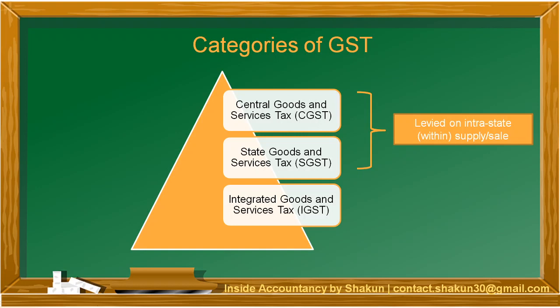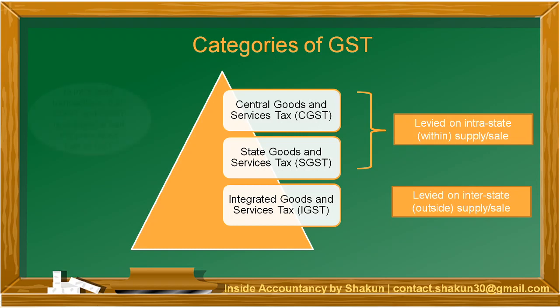Intra-state supply or sale. Intra-state means within a state. So, whenever a transaction occurs within a state, then CGST and SGST shall apply. And Integrated Goods and Services Tax, that is IGST, is levied on interstate transactions. Interstate means the transactions between different states.